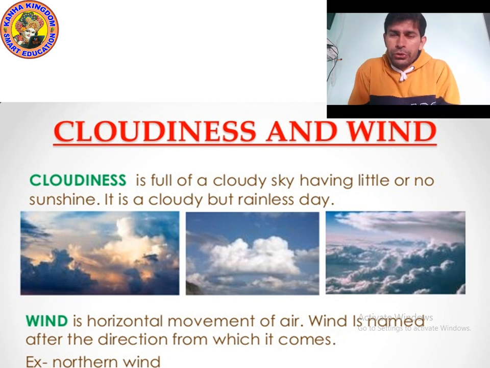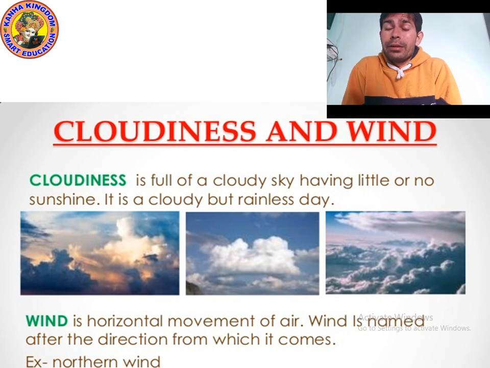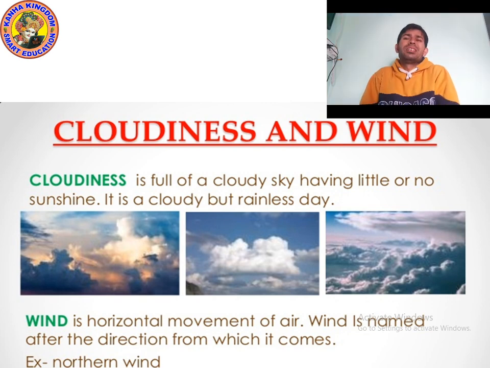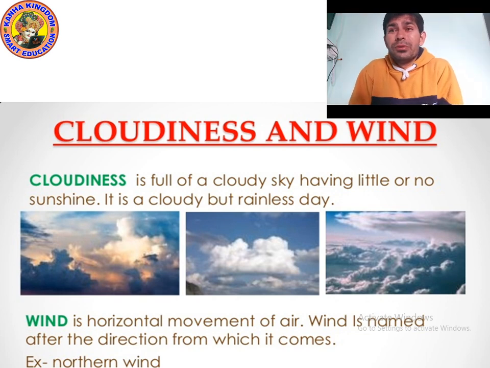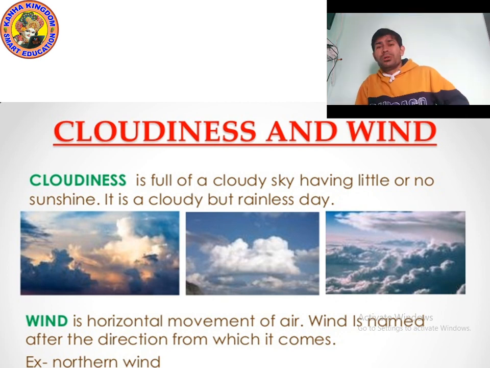You know that weather and climate have a great impact on our daily life. Weather and climate determine the type of clothes we wear and the type of food we grow and eat. All living organisms are adapted to survive in the climatic conditions of their natural habitat. So what do you mean by weather?